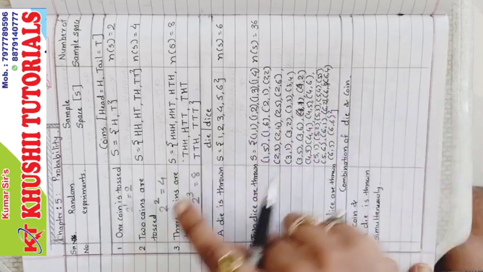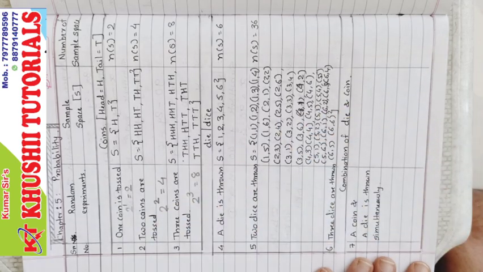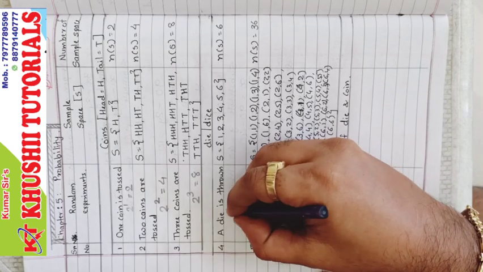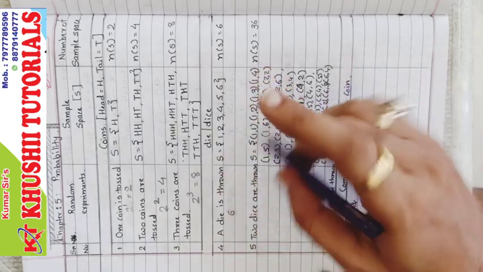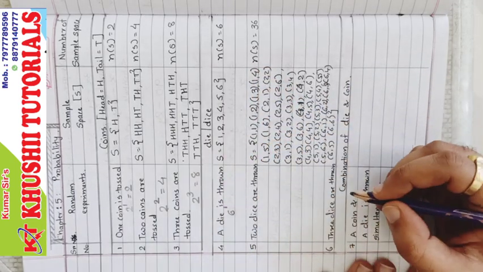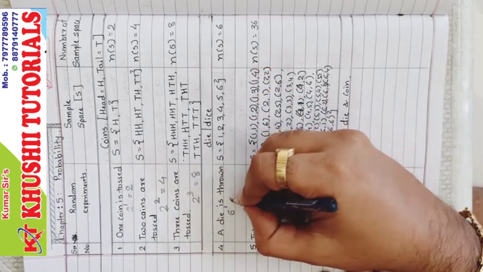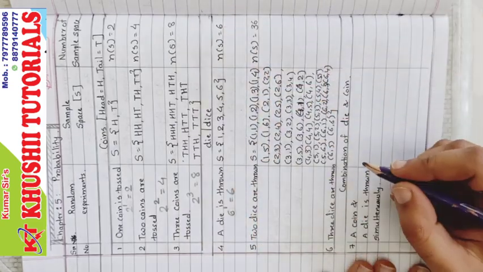Now there is one more method. A die has how many faces? A die has 6 faces, right? So faces 6, and how many dice are there? A die means one die. So 6 raised to 1, and 6 raised to 1 is 6. So see, number of S is 6.